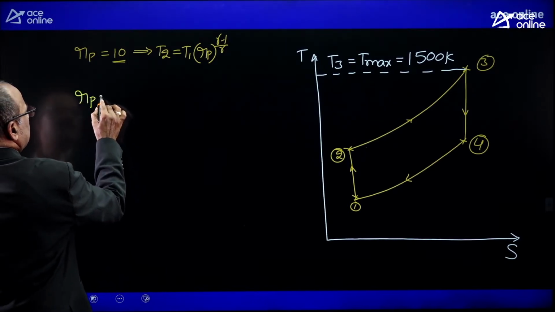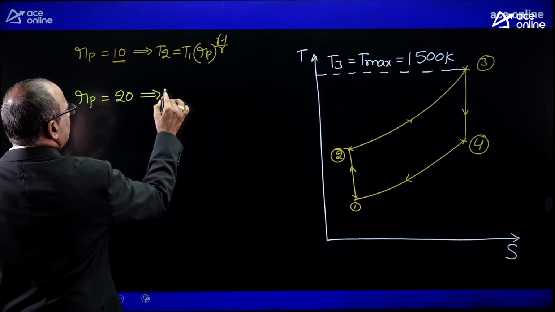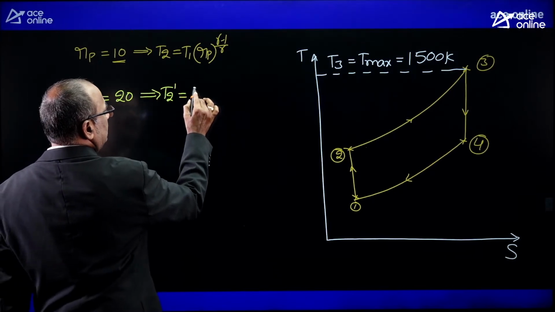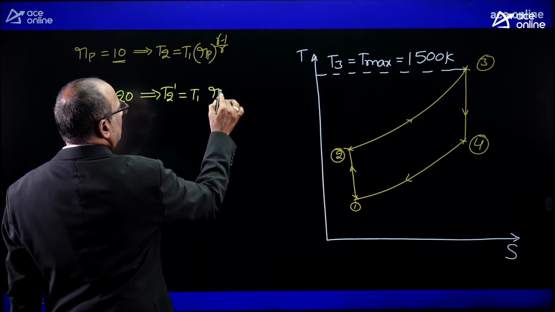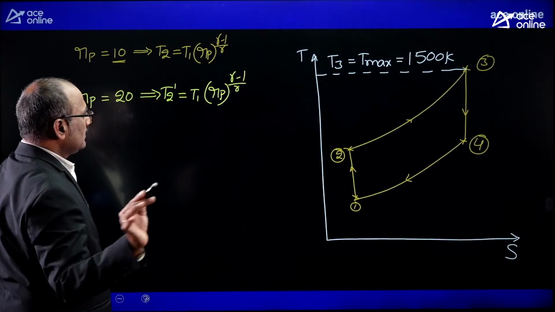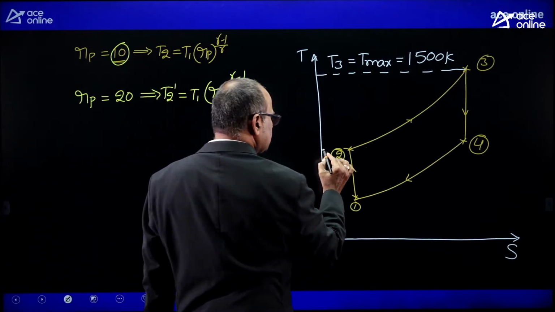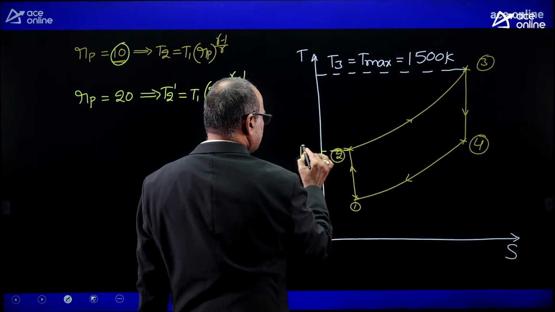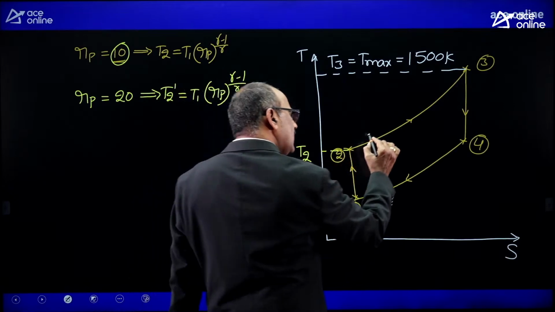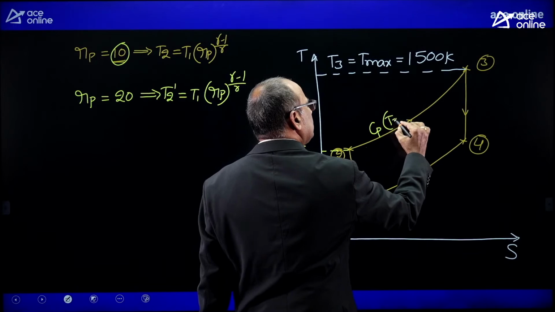When I increase the pressure ratio from 10 to 20, look at the temperature after compression. Temperature after compression T2' equals T1 into Rp power (gamma minus 1) by gamma. Corresponding to pressure ratio 10, this is the temperature after compression. Okay? Now, the amount of heat that can be added is equal to Cp into (T3 minus T2).